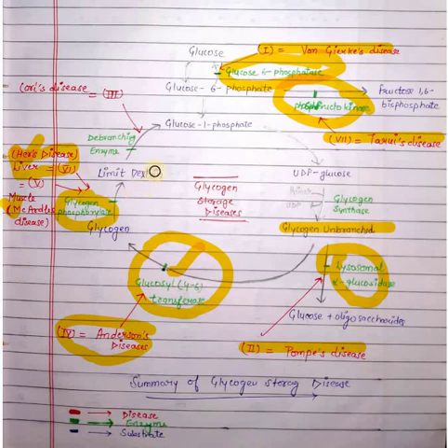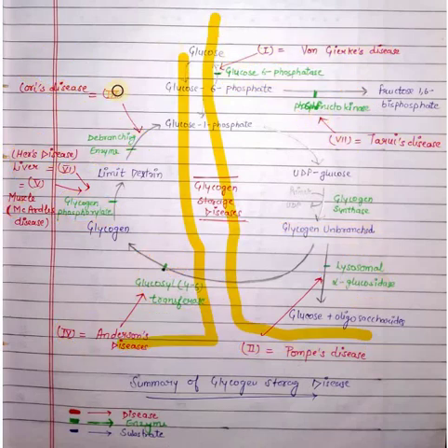After formation of limit dextrin, it converts into glucose 1-phosphate. Here the enzyme is the debranching enzyme, that is alpha 1,6 glucosidase, and this causes Cori's disease, number 3, the third type. This is the diagrammatic view of both the cycles, that is glycogenesis and glycogenolysis, and the enzymes involved in these two pathways, and the deficiency or defect of these enzymes causes glycogen storage disease. Thank you.